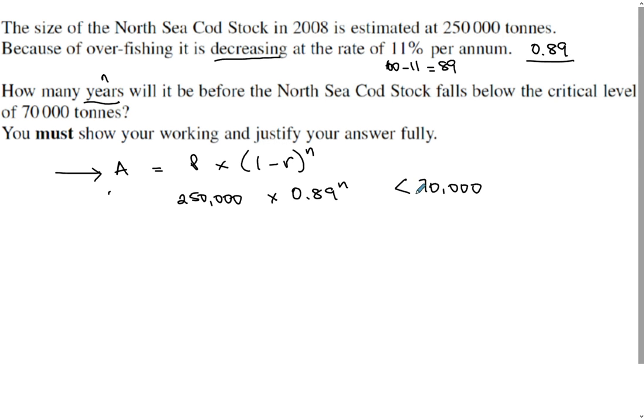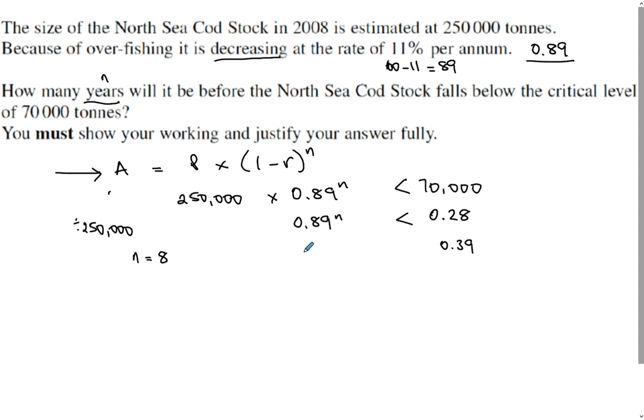If we were trying to solve it very much like an equation, we would divide by 250,000. So then you'd have 0.89 to the power of n is less than 70,000 divided by 250,000, which is 0.28. That's a much simpler way of doing trial and improvement on your calculator. Let's try n equals 8, and you get 0.39.